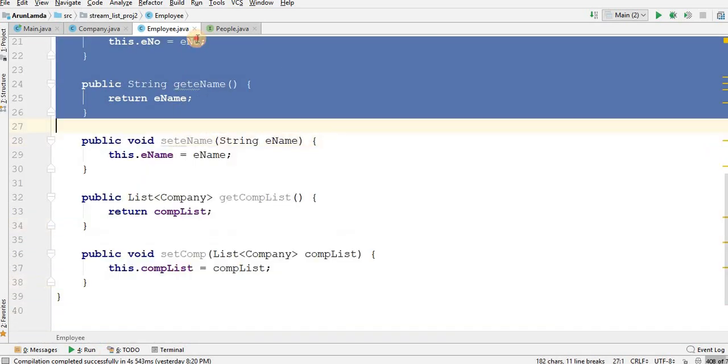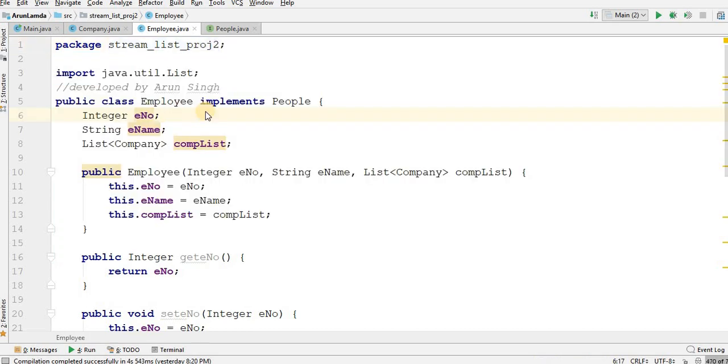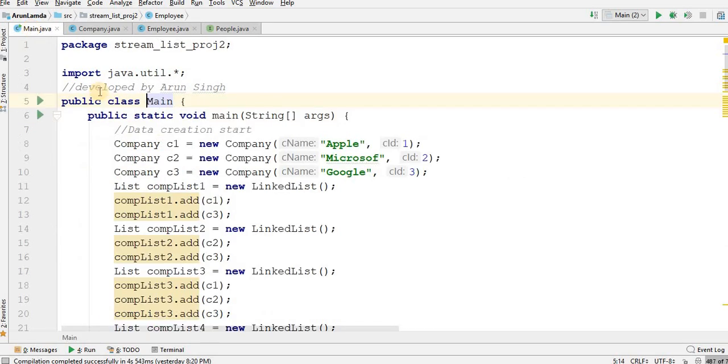Nothing special here. But why have I taken this example? To explain the example of stream, I should take a real life example or task which we do daily in our projects. Let me come to my main. It's public static void main. I have created some data here.